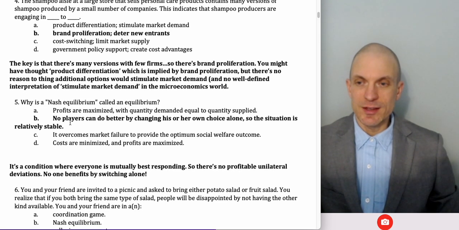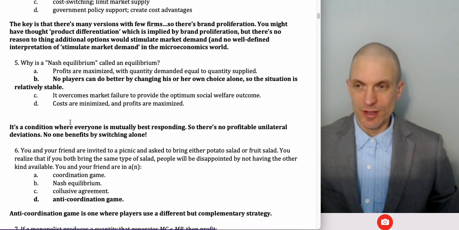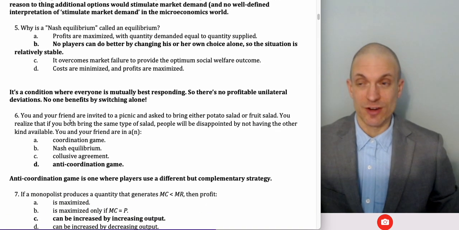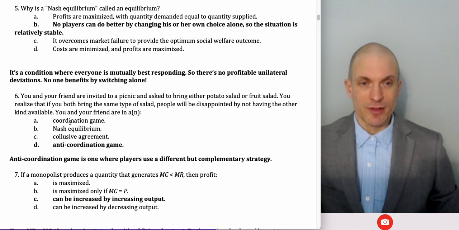It's stable. The idea is we define Nash equilibria as the outcome. It's a strategy profile, actually, where everybody is mutually best responding. And if you're playing a best response, you can't gain by deviating. Since there's no profitable unilateral deviation, no one benefits by switching alone, we assume that it's going to be pretty stable.